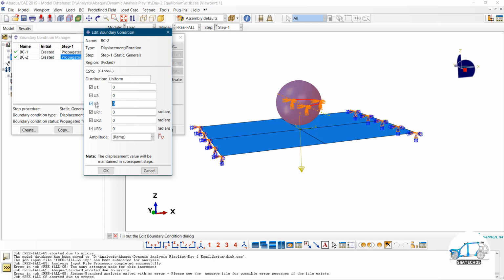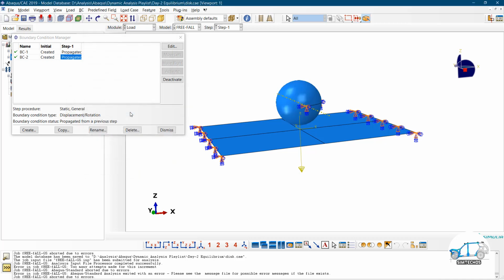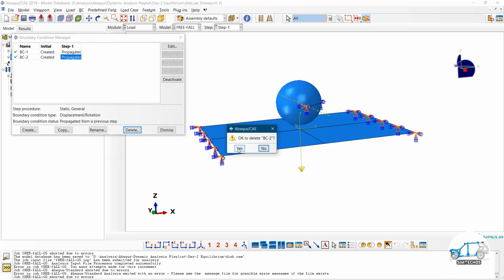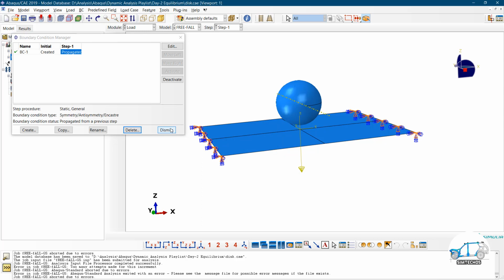That is possible, but if you completely make this free, then again the unconstrained boundary condition problem is there, and your problem will not converge using the general static step. As I told you in the slides, this solution becomes rigid body motion. Only the actional force is there, and no other parameters are there to compensate that force.